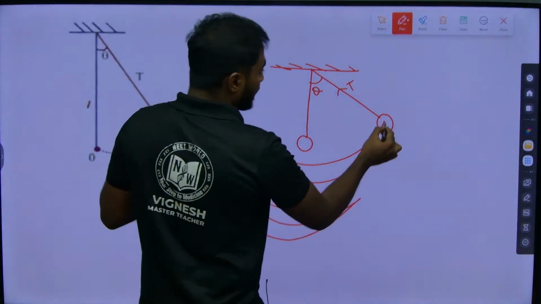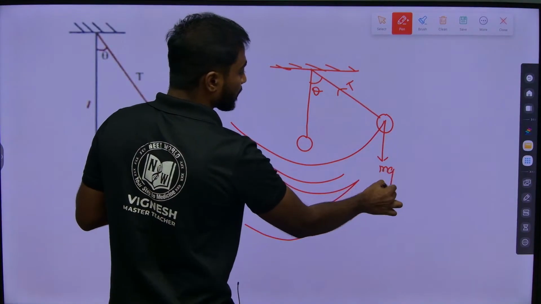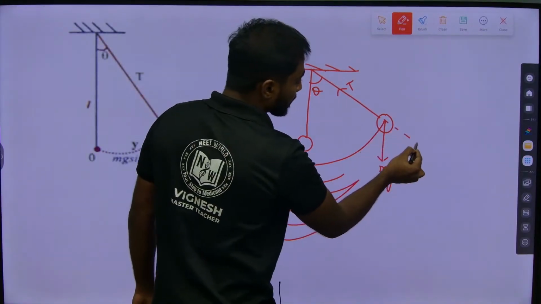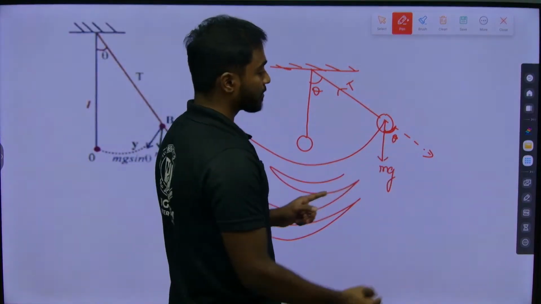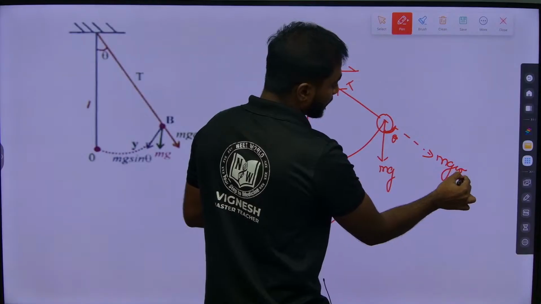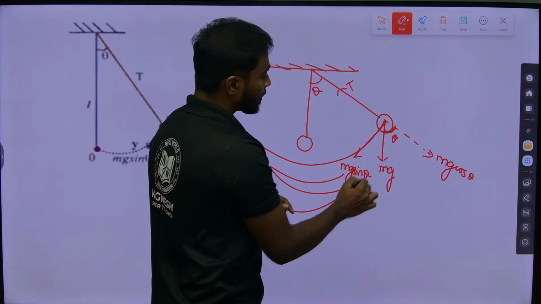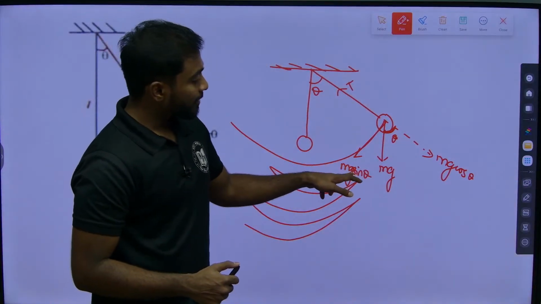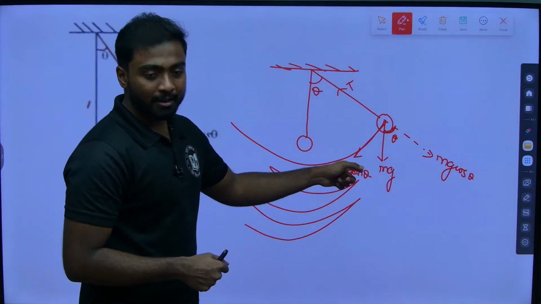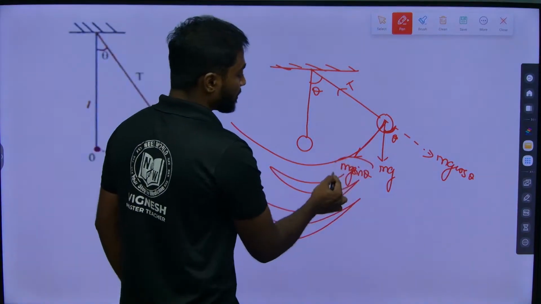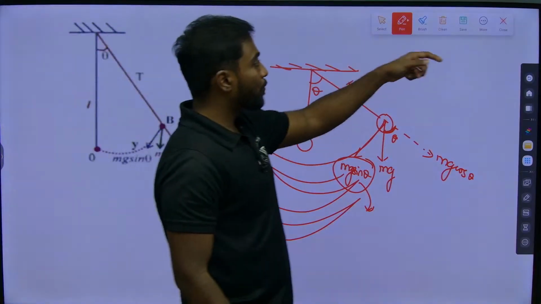When I talk about this, there will be a weight, that is mg. When I extend this, the angle I can write here is theta. So when theta is close to the axis, this is my mg cos theta and this is my mg sin theta. Now tell me, is mg sin theta helping or mg cos theta helping me to come back? mg sin theta is helping me, no? Yes, so mg sin theta is helping me to come back. Understood the diagram now? Now we will go for the next step.